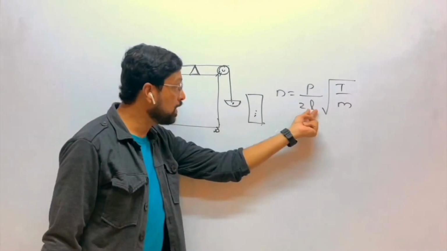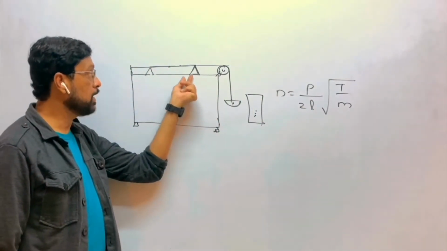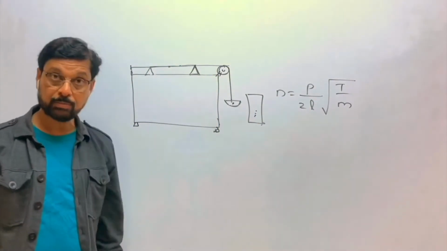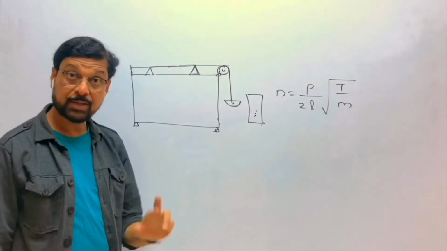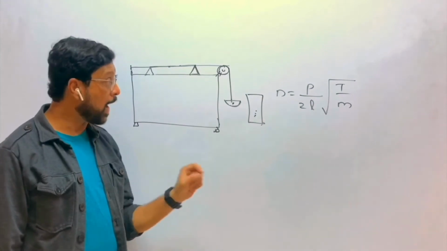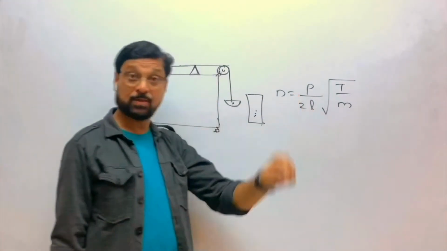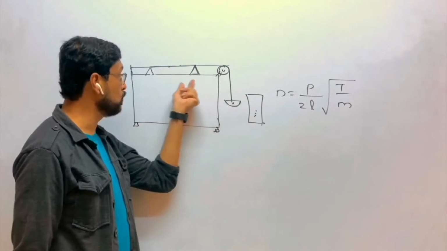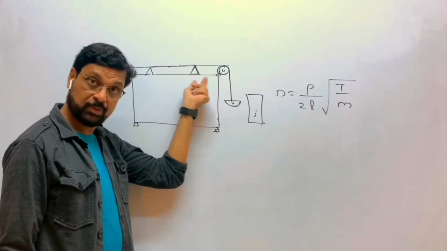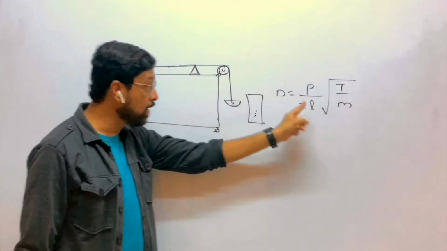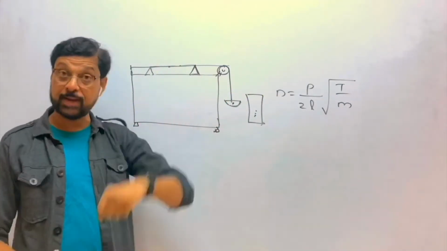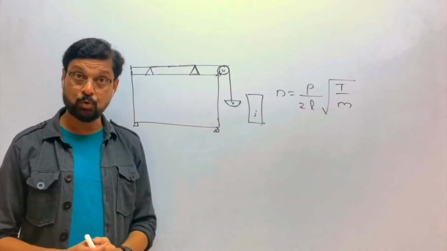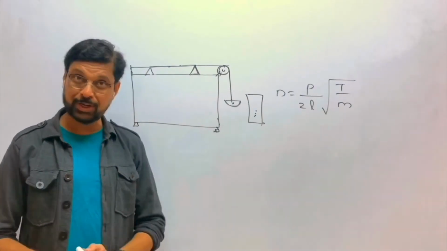Now you change the length of the string. Move this support back and forth and see. As you change the length, the frequency of the string will change. And at one particular length, there will be one length like that, you go on adjusting the length. At one particular length, the natural frequency of the string will be equal to the frequency of the fork.